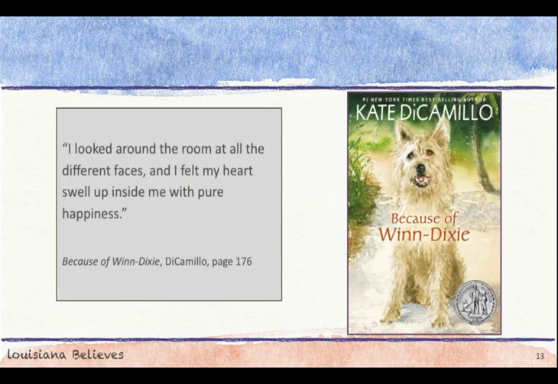In Because of Winn-Dixie, the main character Opal makes many friends around town with her dog named Winn-Dixie. At the end of the story, Opal looks around at her new friends in her community. They are all a bit different, but all have something in common: their love for Winn-Dixie. Opal says, "I looked around the room at all the different faces, and I felt my heart swell up inside me with pure happiness."